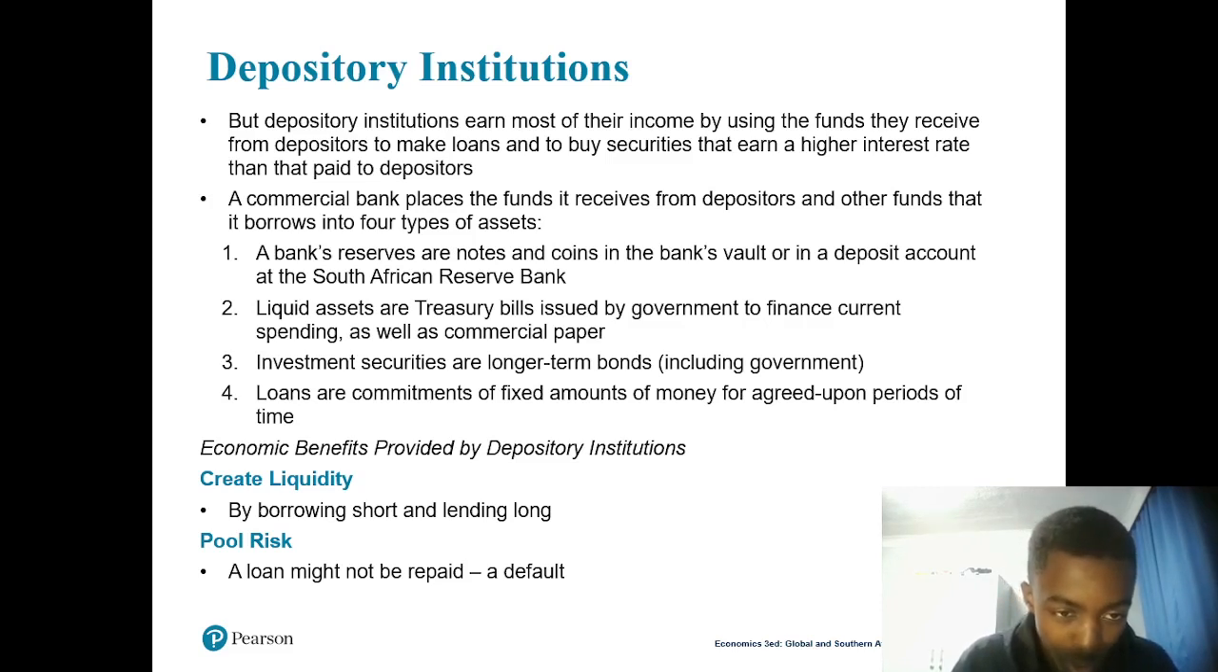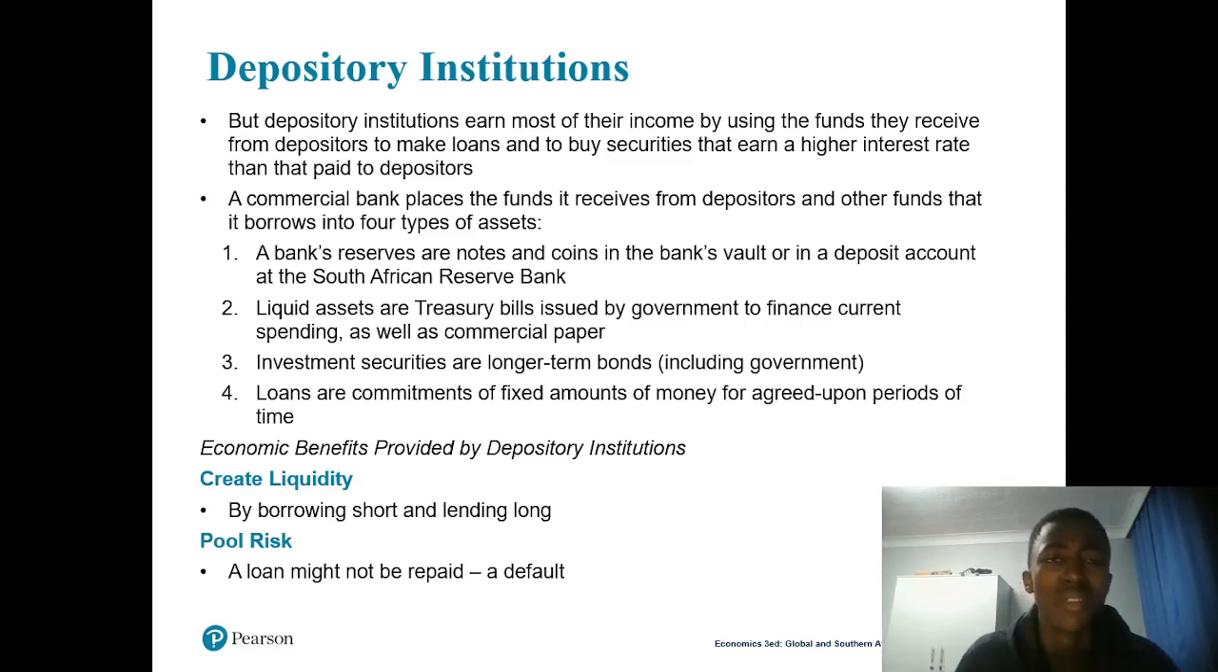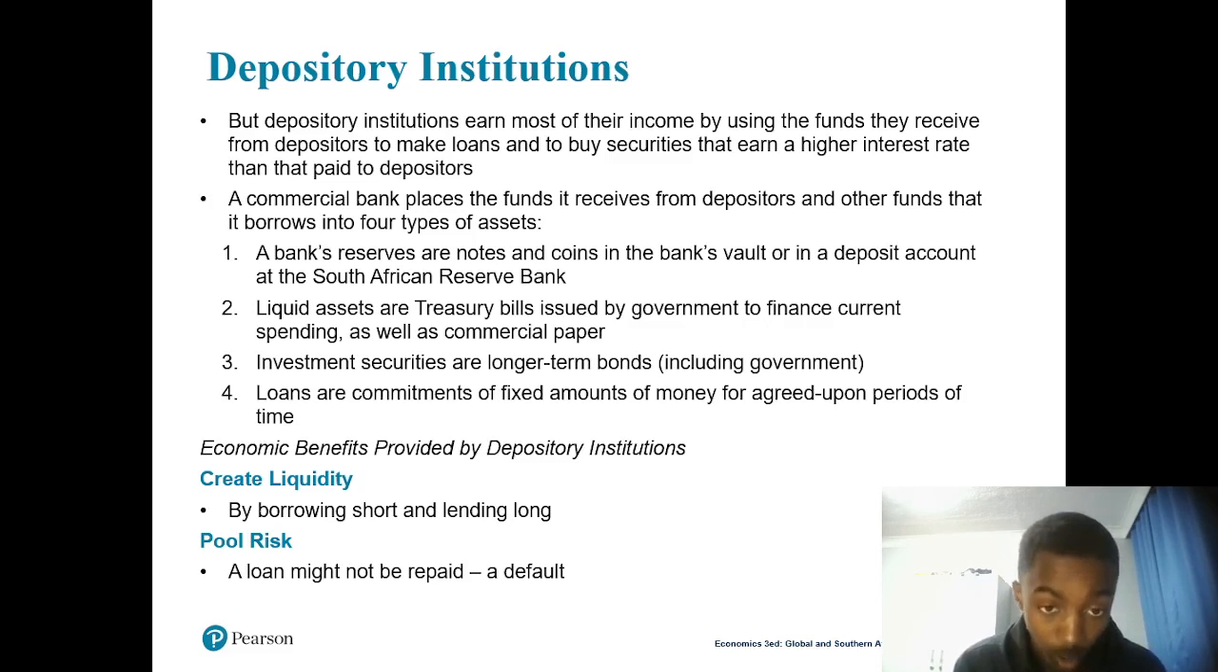Then when we're talking about economic benefits provided by depository institutions, the economy can actually benefit from all of this. How? By creating liquidity. Liquidity, remember, liquid assets. Okay. They create liquidity. How? They borrow short and lend long.